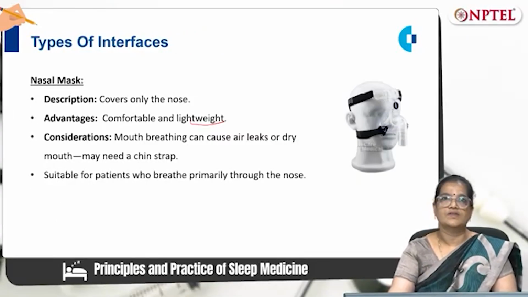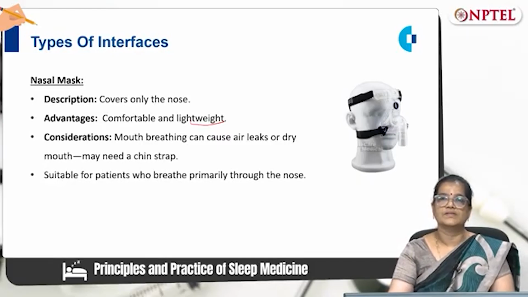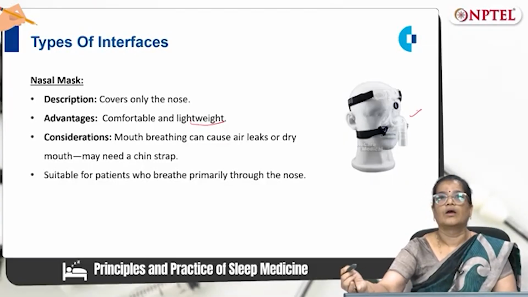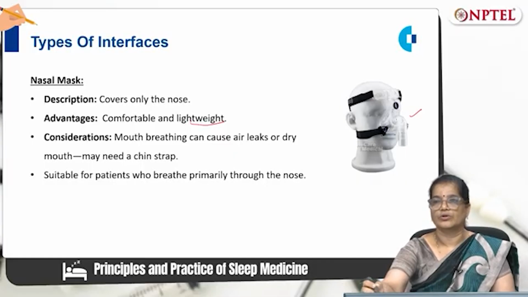Now we are going to discuss the types of interfaces. The first one is the nasal mask. The nasal mask covers the nose, is comfortable and lightweight, and a consideration is that mouth breathing can cause air leaks or dry mouth, which may need a chin strap. It is suitable for a patient who breathes primarily through the nose. So this is the nasal mask, which covers the nose.